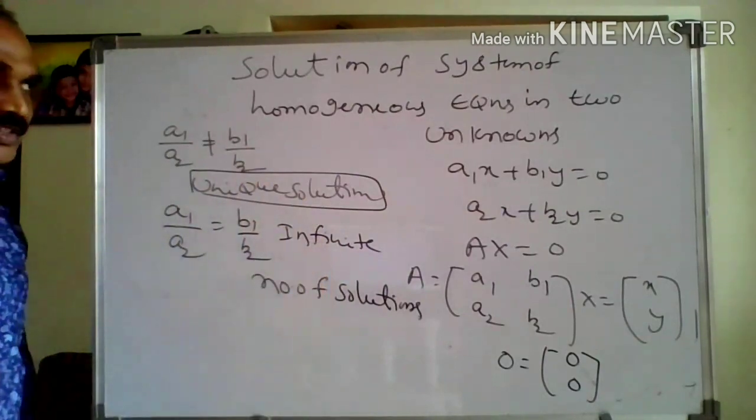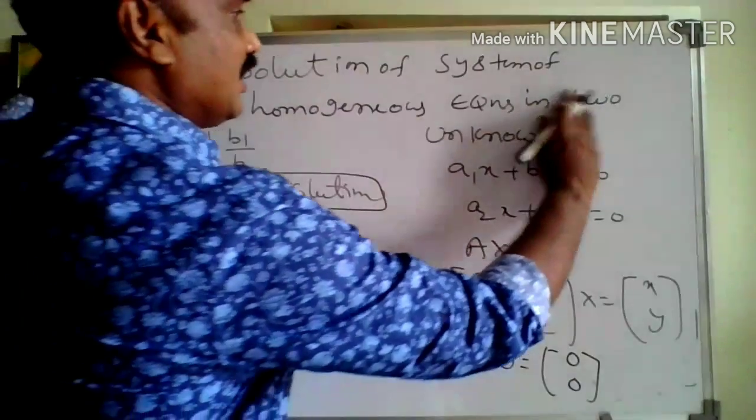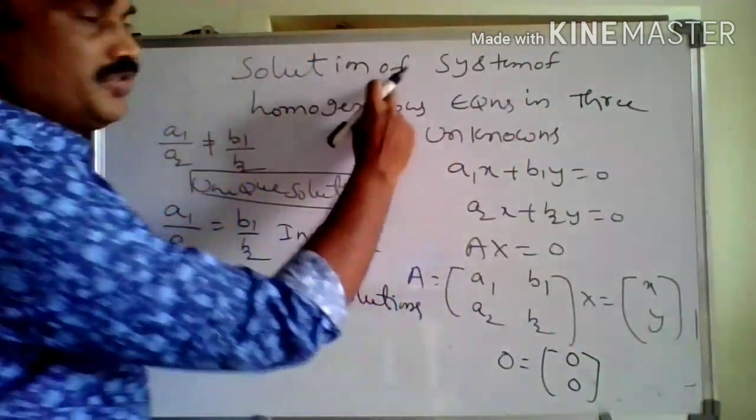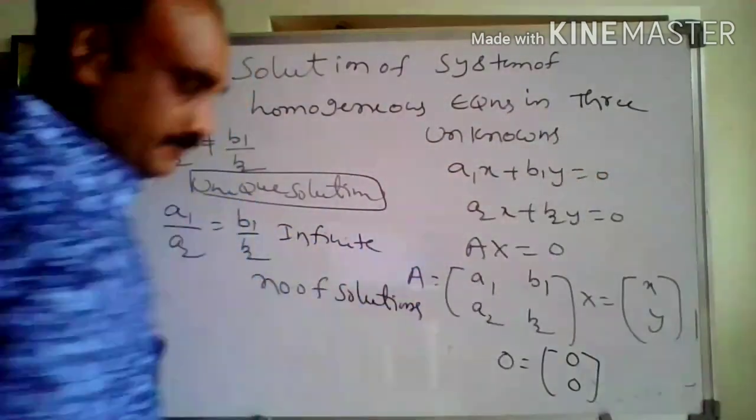Next, solution of system of homogeneous equations in three unknowns.